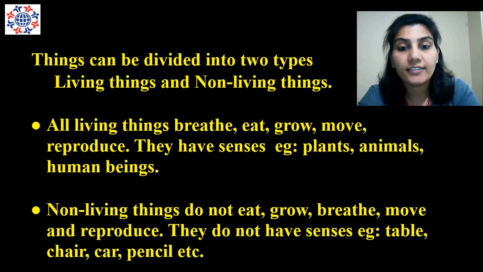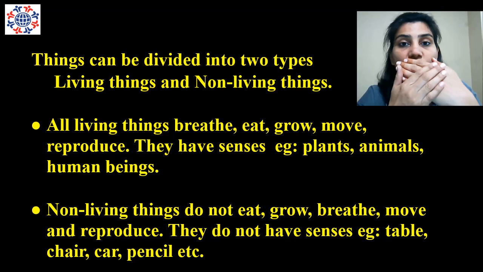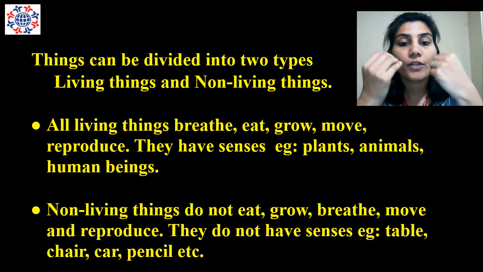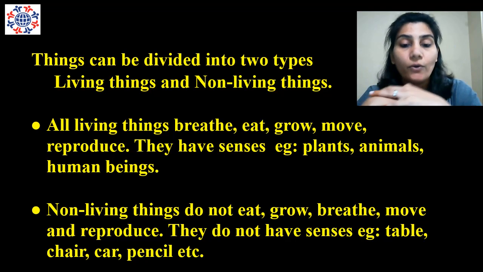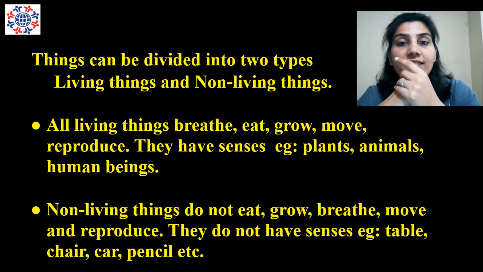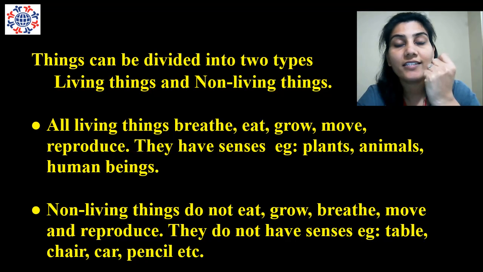Living things are the things which can grow, eat, move, breathe and reproduce. They have senses. What does it mean by senses? That they can feel, touch; humans and animals can see, they can smell. These are the senses. And the examples are plants, animals, human beings.